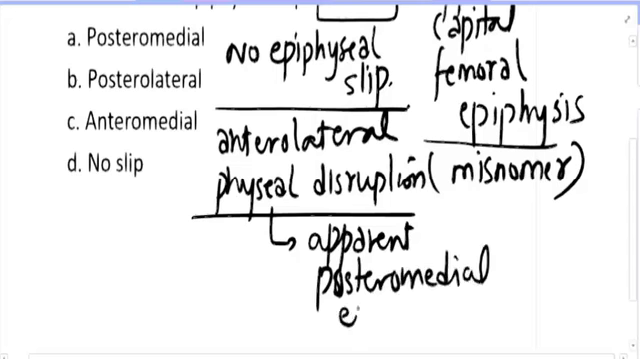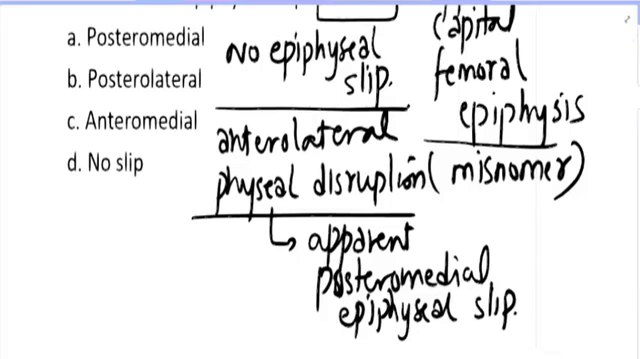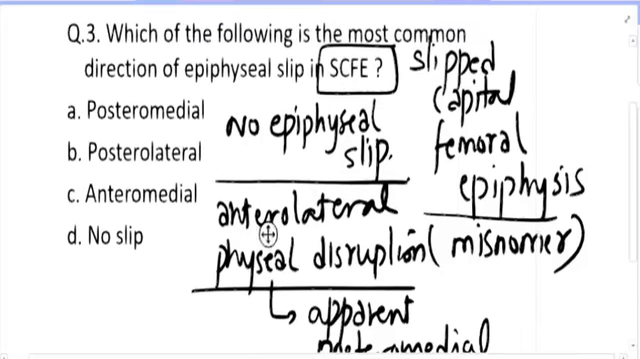Do you understand my point? That is not a true slip. That is an apparent slip. So technically there is no slip, but apparently there is a posteromedial slip, and definitely I'll go with the answer which is technically right. So answer will be no slip. It is still well seated inside the socket. Next question.